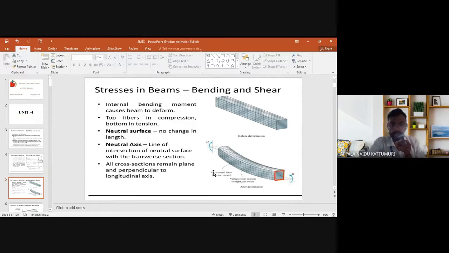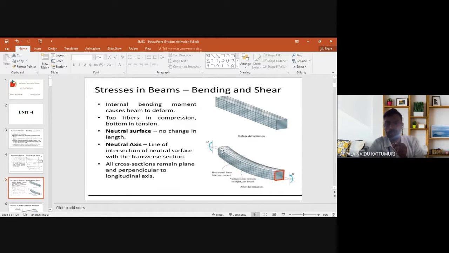According to this diagram, before the deformation, this is the initial position of the beam, and this is the final position of the beam after applying the load. When you apply the pulling load, the beam changes like this. Here we observe that the top layer of the beam decreases.